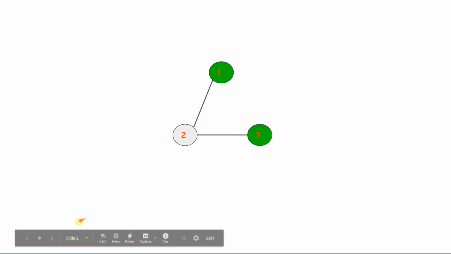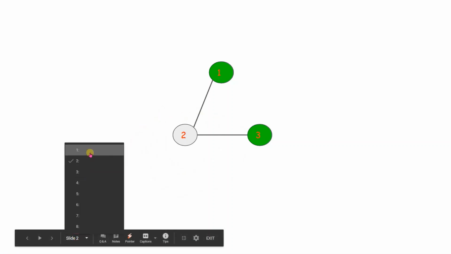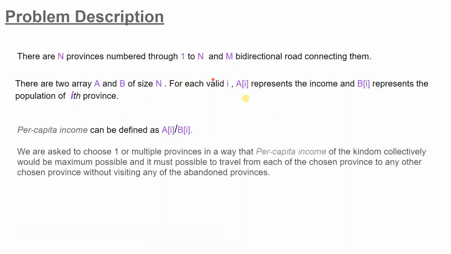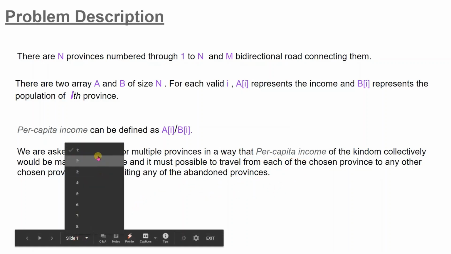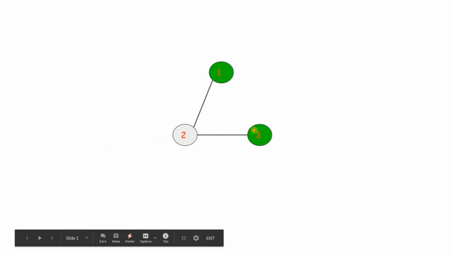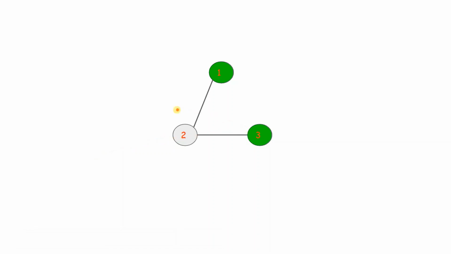The second condition tells us that we cannot travel through the abandoned provinces, which means this example won't be valid. But if we consider 1 and 2, we are able to travel from 1 to 2 or 2 to 1. This also satisfies the second condition, so the answer will be 1 and 2.